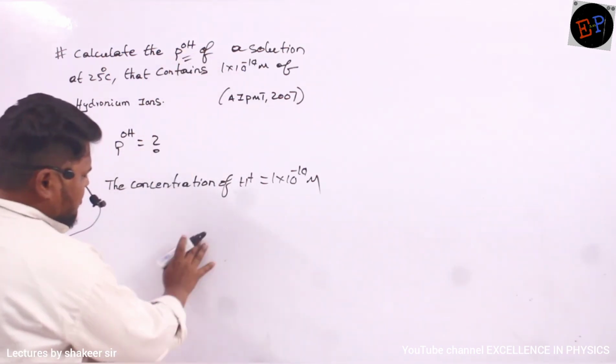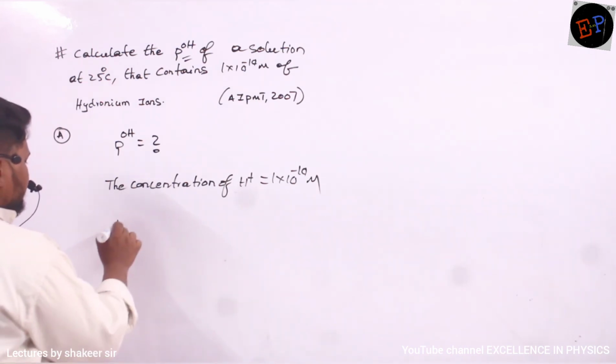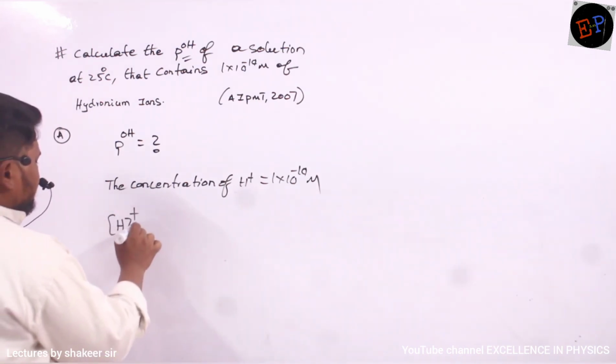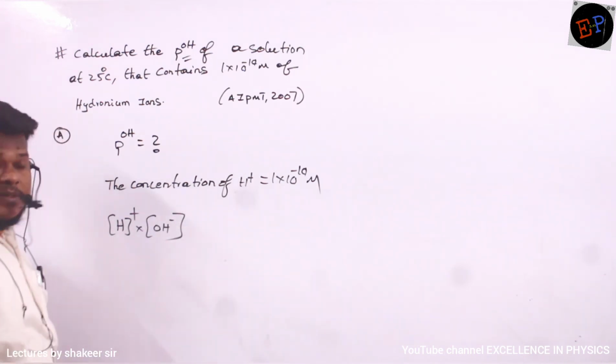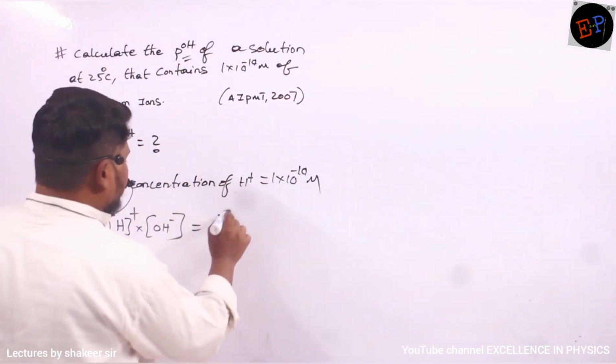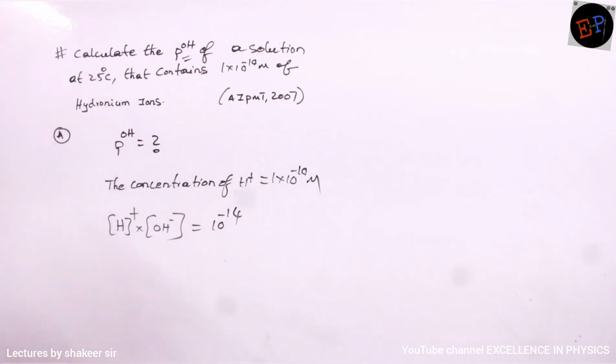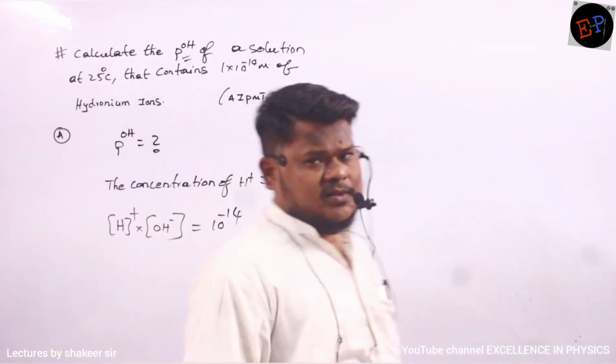So at the starting of this topic, one formula we have studied. What was that? Concentration of H plus multiplied by concentration of OH minus is equal to 10 power minus 14. Do you remember? This equation we have already studied. The H plus ion concentration and OH minus ion concentration product will be 10 power minus 14.